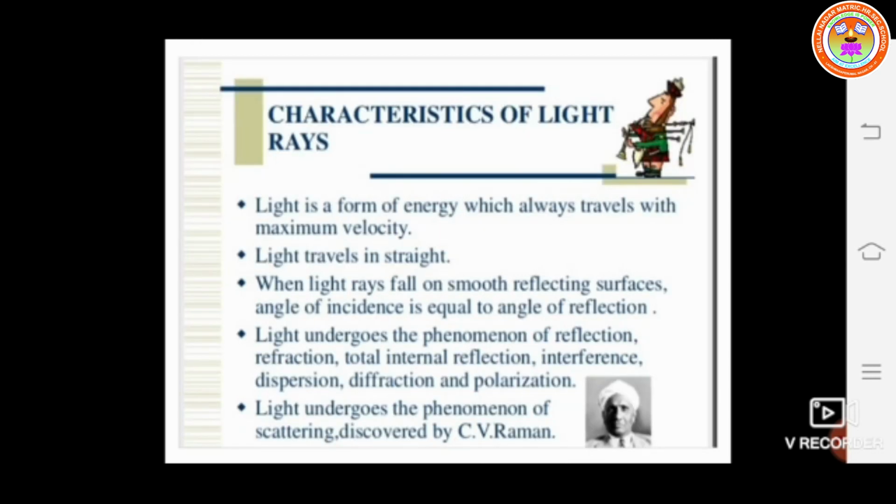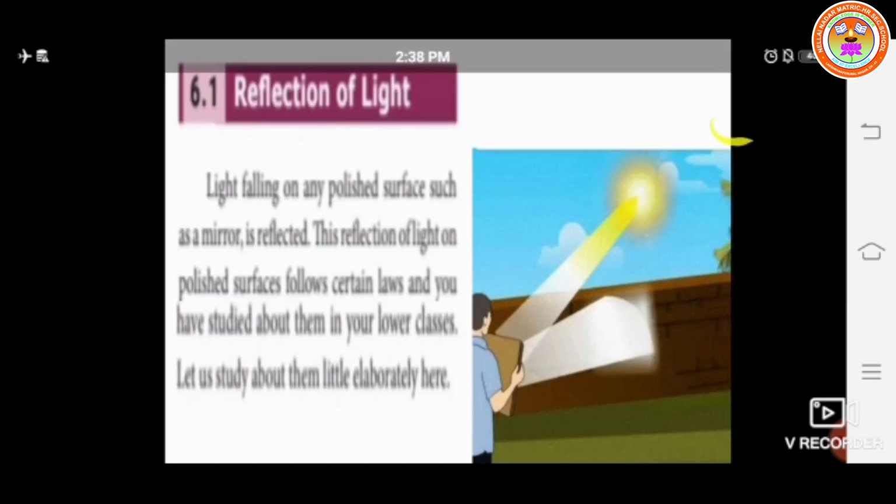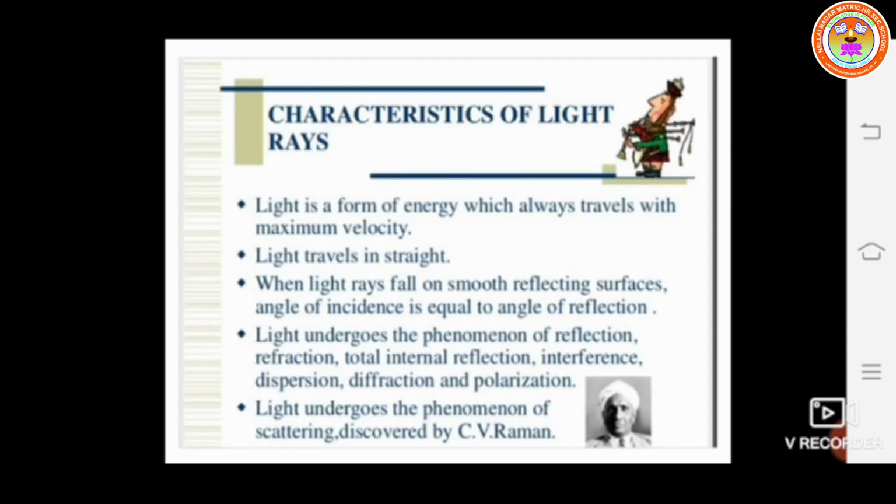Next, characteristics of light rays. Already you know that light is a form of energy which always travels with maximum velocity. Here, the velocity of light in vacuum is 3 into 10 power 8 meter per second. Per second, it travels a distance of 3 into 10 power 8 meters in vacuum.